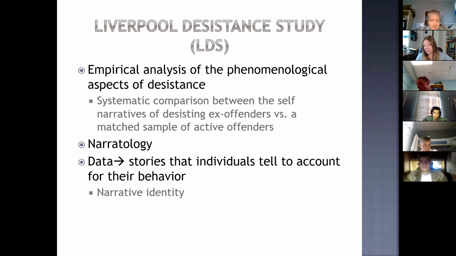So, by isolating ways in which members of these two groups differ in their worldviews and their self perspectives, this research is an attempt to specify the cognitive adaptations and self understandings that may help an ex offender make good and stay that way. So, this research takes advantage of the recent theoretical and methodological insights in narratology, or the narrative study of lives. So, this is the type of research we're talking about. Narratology basically just means getting people's life stories and sort of boiling it down to an understanding of the way that they think.